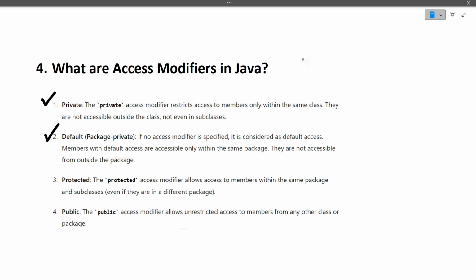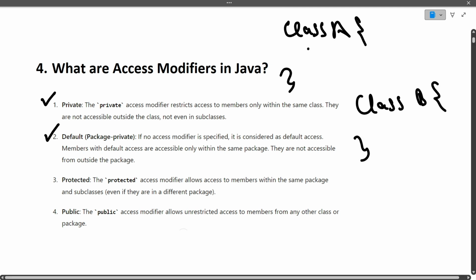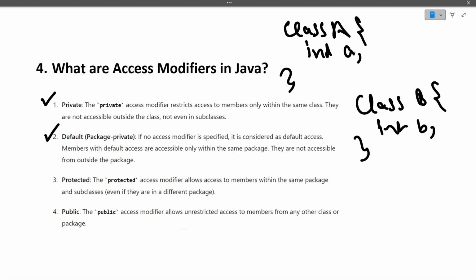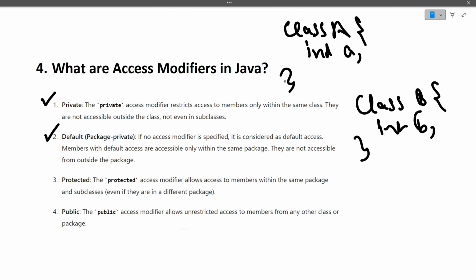So if we have two classes inside a package, and we declare some variables in class A, let's suppose here we are defining class A, and then we are defining another class B. Let's suppose int A is there, then int B is there, so these are default access modifiers and both classes belong to the same package. So this A we can access from class B also, and this B we can access from class A also, because default access modifiers can be accessed from different classes within the same package. I hope this is clear to you.